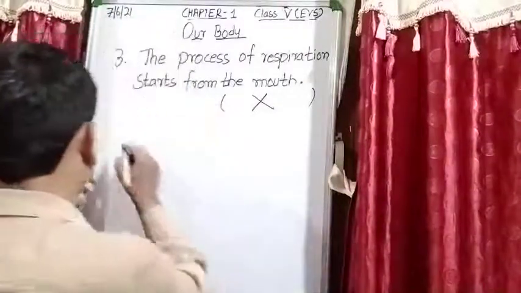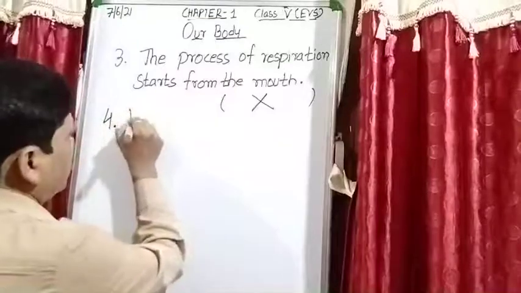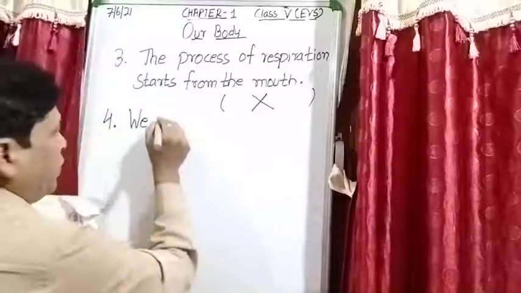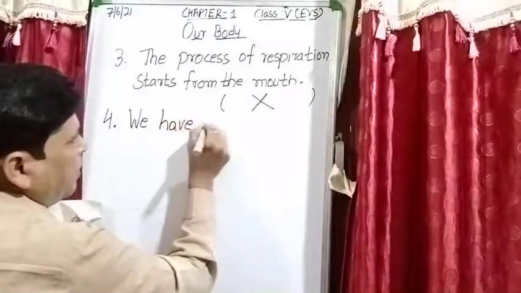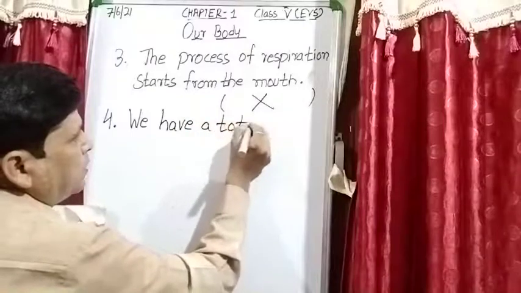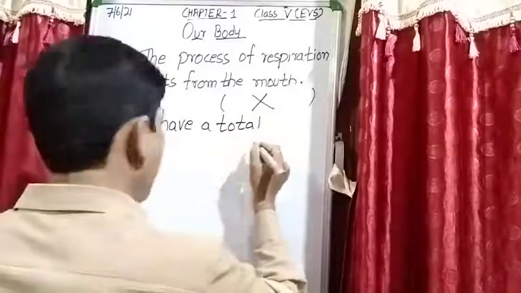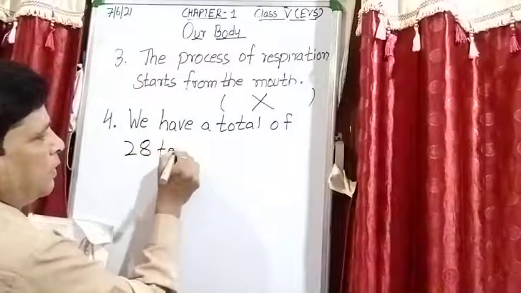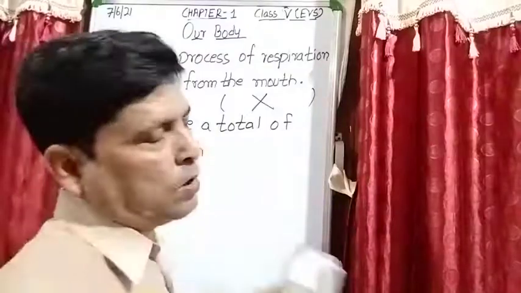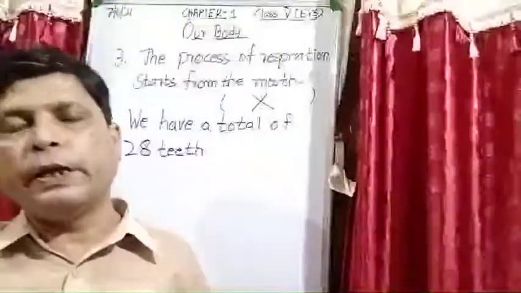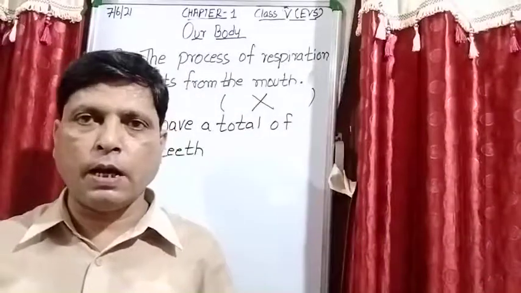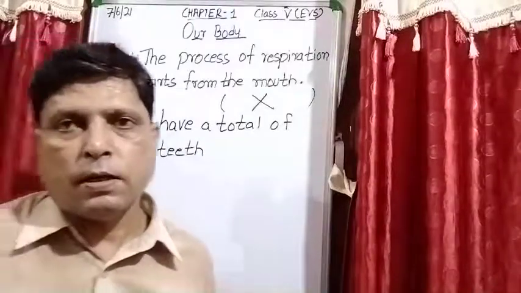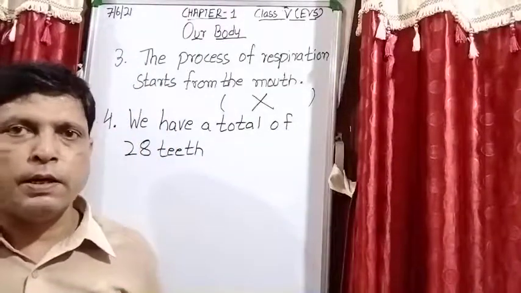Now fourth one, we have a total of 28. So student, when I explain you about different teeth, there are 4 set of teeth in our mouth. Is it clear?